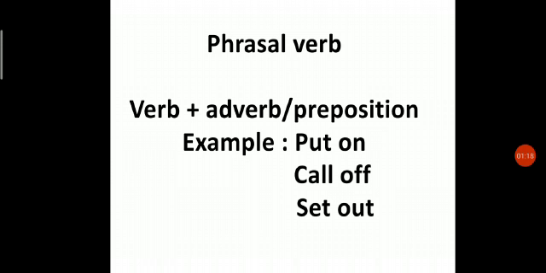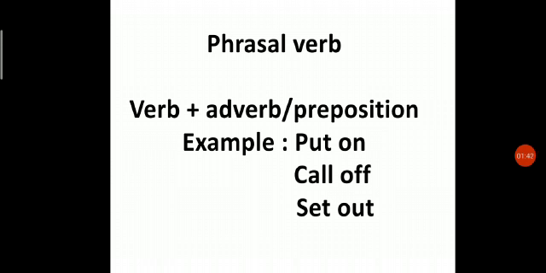But in today's class, I have picked just some simple and common phrasal verbs that are easy for you to learn. Okay. The problem with phrasal verbs is that they have multiple meanings. For example, put down. Put down means to place something down on a surface.